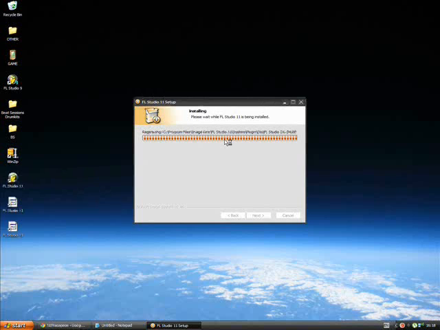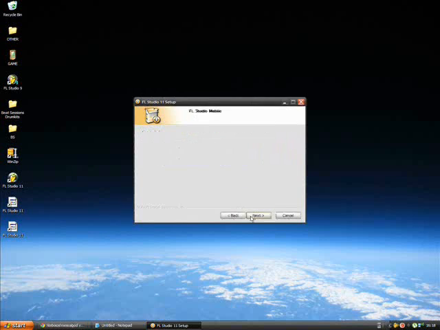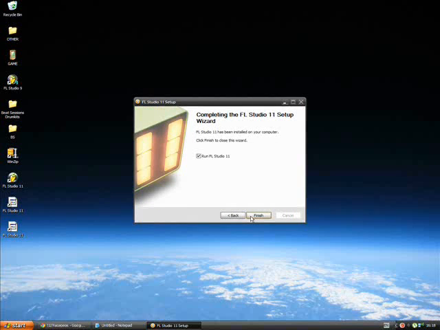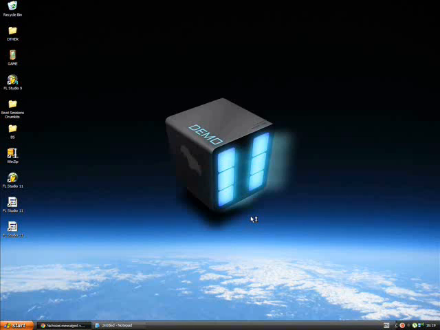once that's finished, it's quite a simple process. On the wizard, you just click finish. You should restart your computer. I'm not going to this time, as I'm just showing you an example. And there you have it.